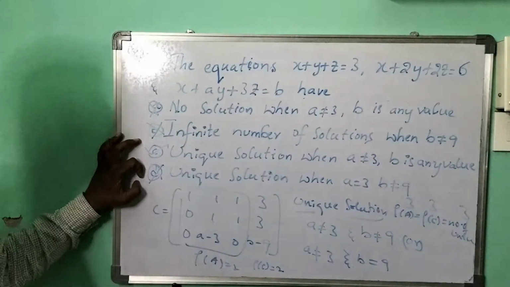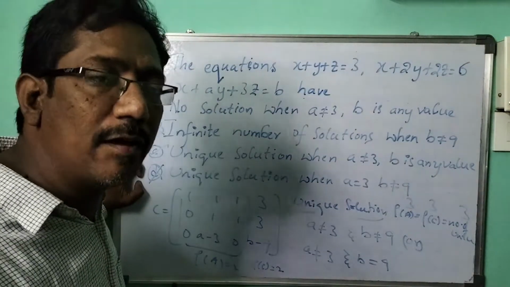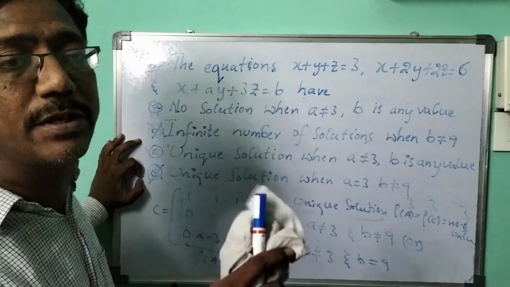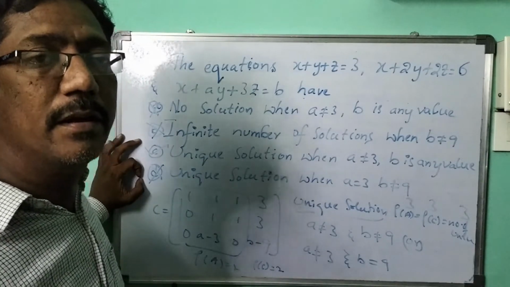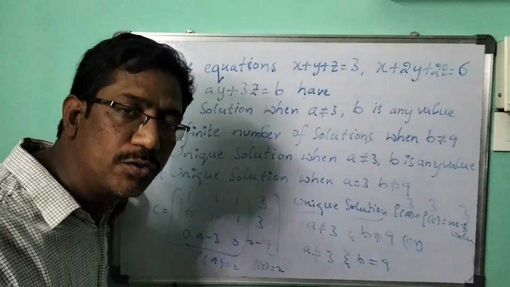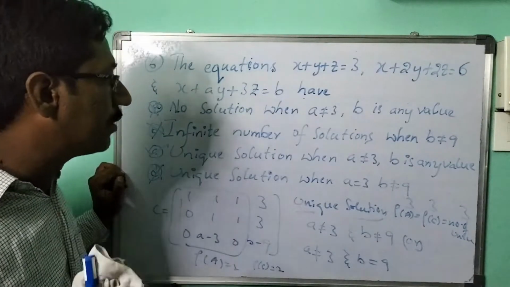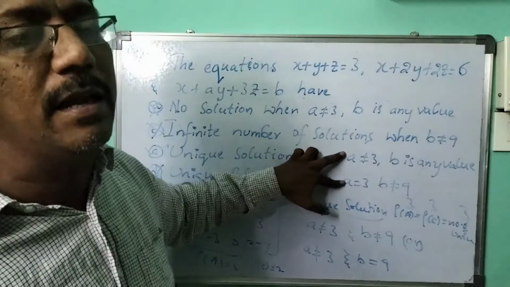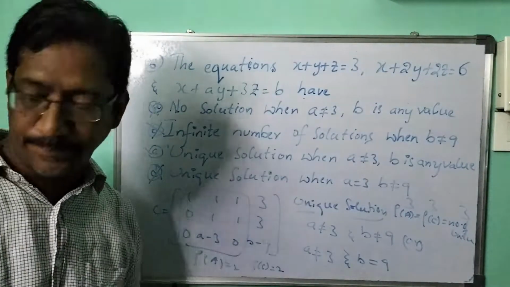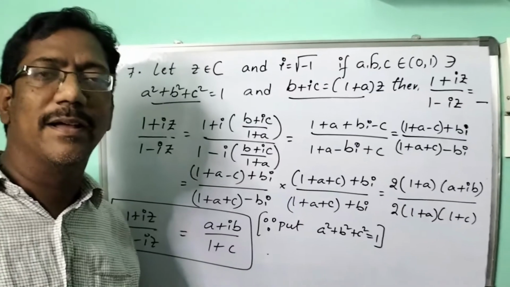For unique solution, what is it? Rank of A equal to rank of C equal to number of unknowns. These three of them must be same, so 3 should be there. Whenever I said 3, we should consider not equal to. So here, one of these situations happens: A not equal to 3, only C. Let me consider C first. Thank you. Now let me go for the next one.